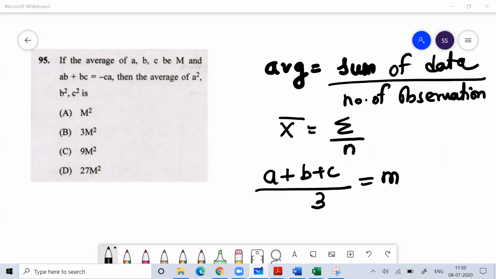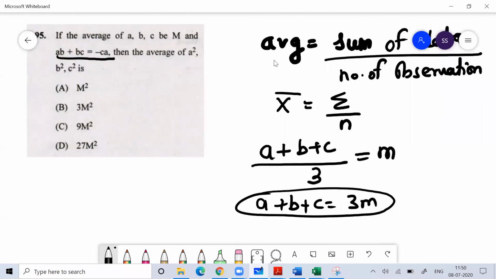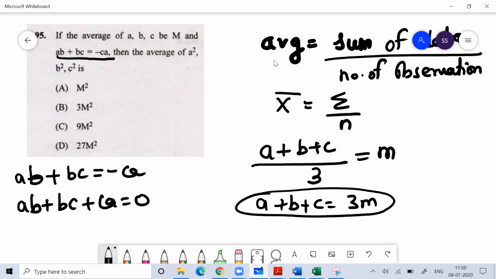Very good, Harshit. So average is M, so I can write A plus B plus C is equal to 3M. Very simple. Now, what is written? They have given us this information: AB plus BC is equal to minus CA. So it means AB plus BC plus CA is equal to 0.